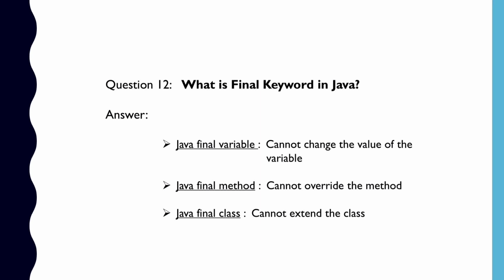We can use the final keyword in the context of a method. So if we declare a method as final, it means that we cannot override it. Similarly, we can use the final keyword in the context of a class, and if we declare a class as final, it means that we will not be able to extend that class.